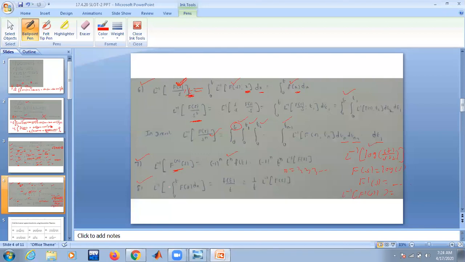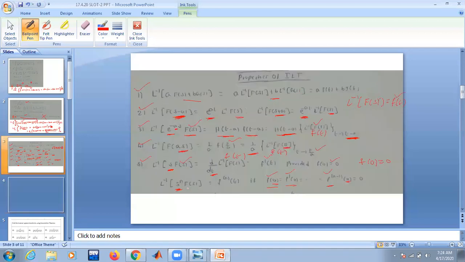And the last one is L inverse of integral. L inverse of integral is nothing but L inverse of integrand divided with t. L inverse of integrand is nothing but f of t. Okay, so these are the 8 properties. I'm going to share these properties with the namings. I will be denoting those properties with Roman numerals, Roman number 1, Roman number 2, Roman number 3, like that.